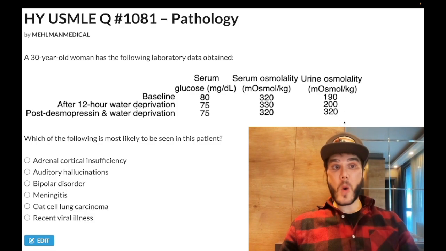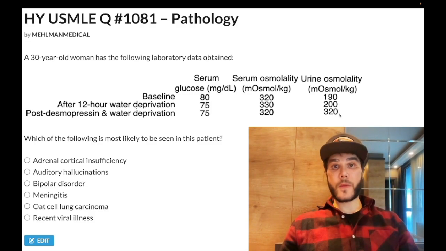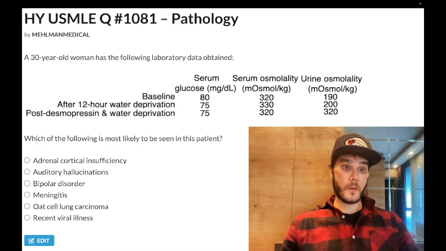Now, desmopressin, an analog of vasopressin, won't work with nephrogenic DI because we have insensitivity at the kidney to desmopressin. Now, some of you say, well, how do we know how much it's supposed to work? Doesn't matter. The point is it worked. At least a 50%, 60% increase. If the USMLE is trying to insinuate that desmopressin didn't work, then maybe they would say 200 again, or they'd say 210, which is basically nothing. Wrong answer.